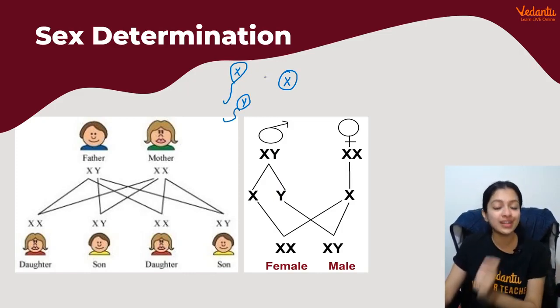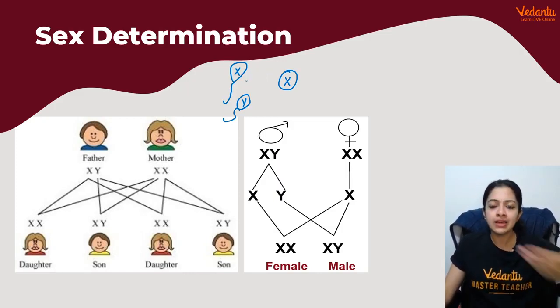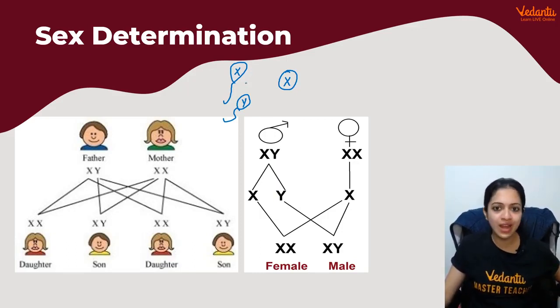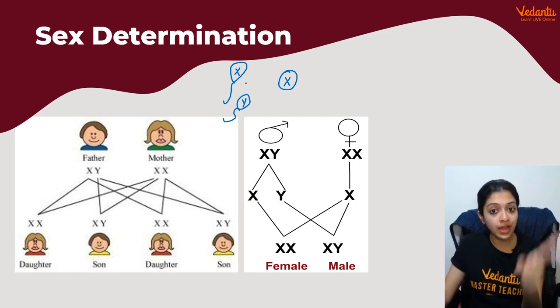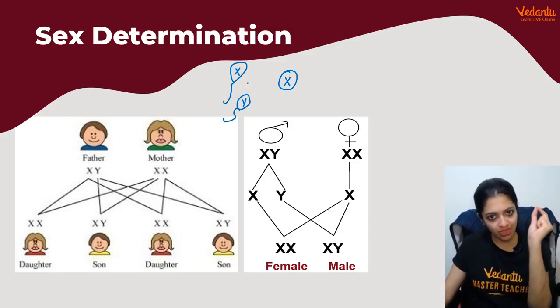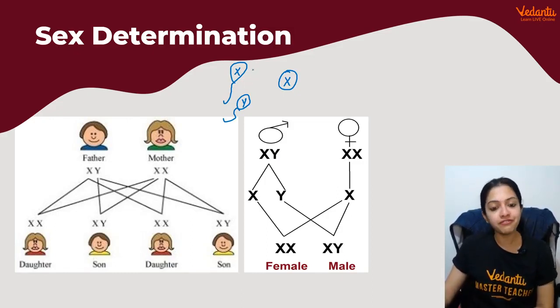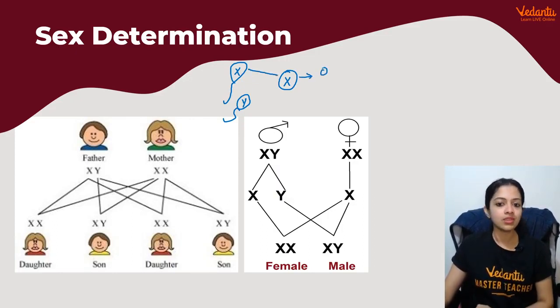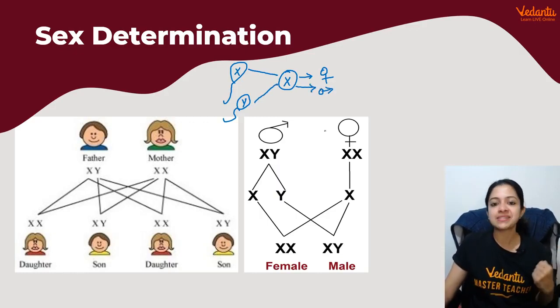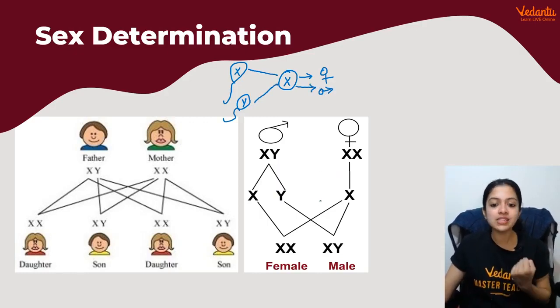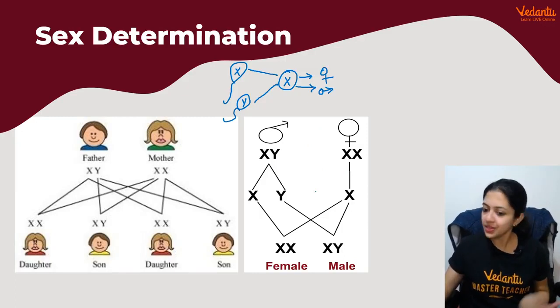But at the time of fertilization, millions of sperms are released into the female reproductive tract. And in that race among these millions, whichever sperm finally wins or manages to fertilize the egg, that is the decision maker. So if the winner happens to be an X carrying sperm, it results in a female. And if the winner happens to be a Y carrying sperm, that results in a male. As simple as that. XX would be the female, XY would be the male combination, right?